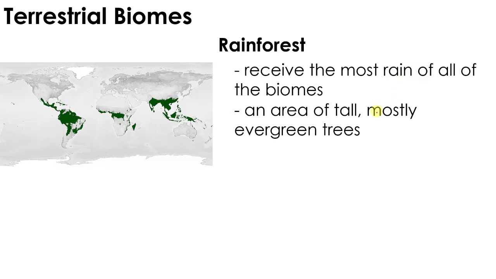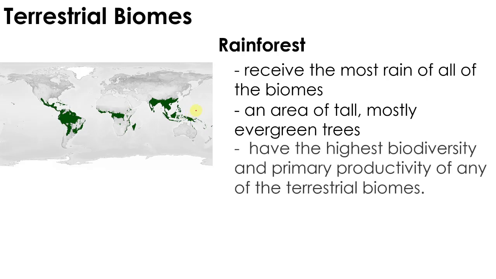Next, it's an area of tall, mostly evergreen trees. In this area, of course, very tall trees can survive because it has a lot of water, and of course, plants need water. Aside from the trees, it also has the highest biodiversity. So different species can be found here. That's again because of the water, right? Again, it receives the most rain.